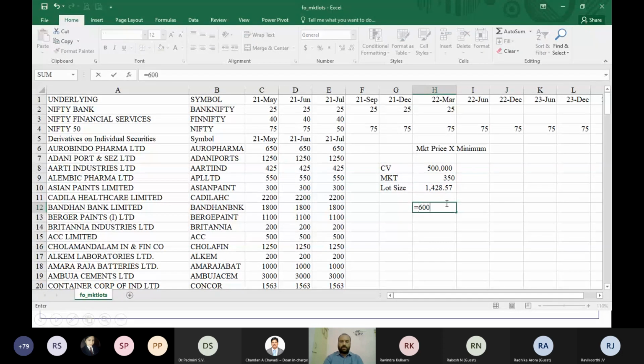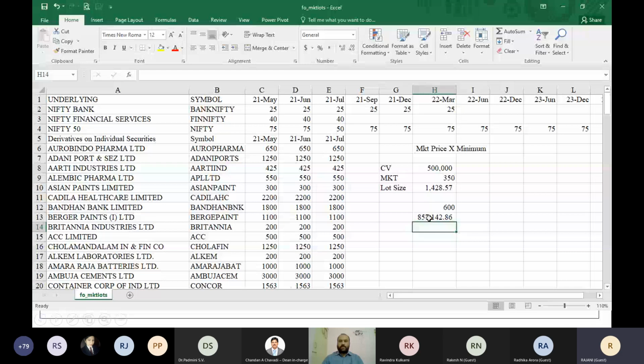Suppose if the market price goes to 600, your contract value will be more than your 5 lakh rupee. It will become 8,57,000. So it is difficult for anyone to trade with 8,57,000 because we know what is the risk involved in this derivatives. Like this, they are going to come out with the contract size or lot size.